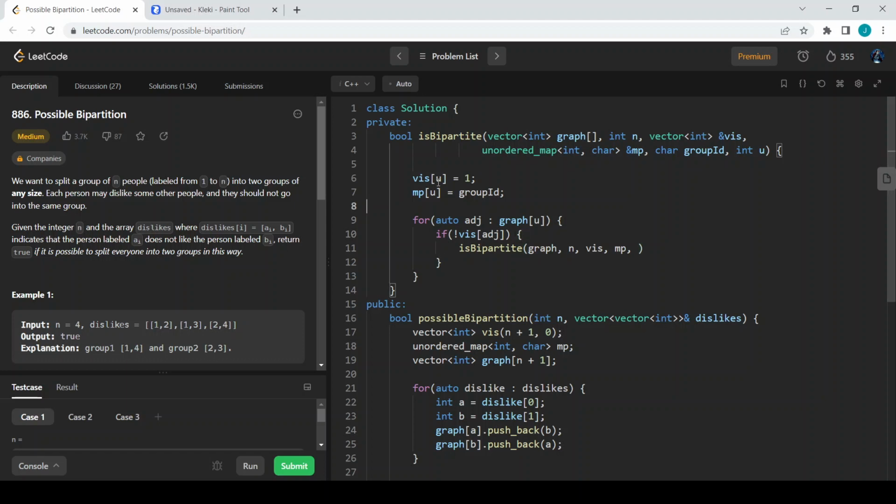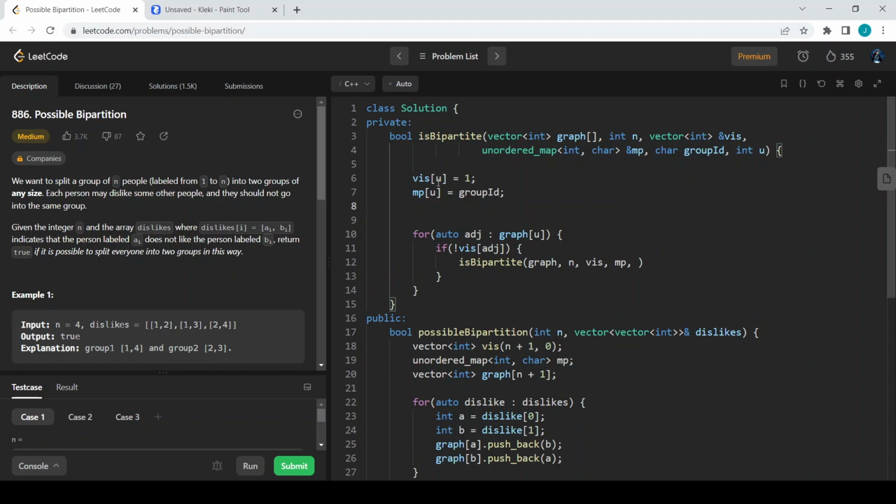Opposite group ID means: let us say int opposite group ID is equal to, if my group ID is A, then I will give B, else I will give A.